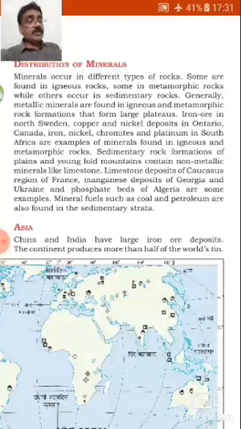Iron ore in North Sweden, copper and nickel deposits in Ontario, Canada, and iron, nickel, chromites, and platinum in South Africa are examples of minerals found in igneous and metamorphic rocks.